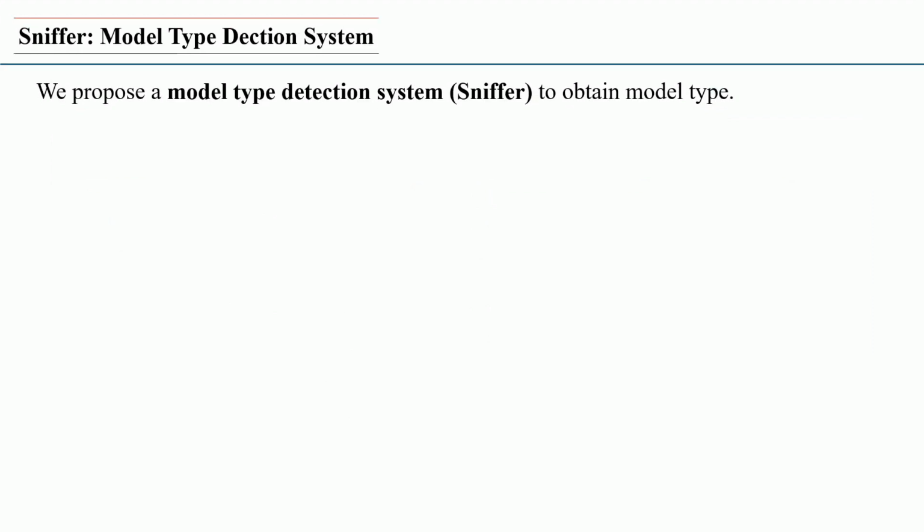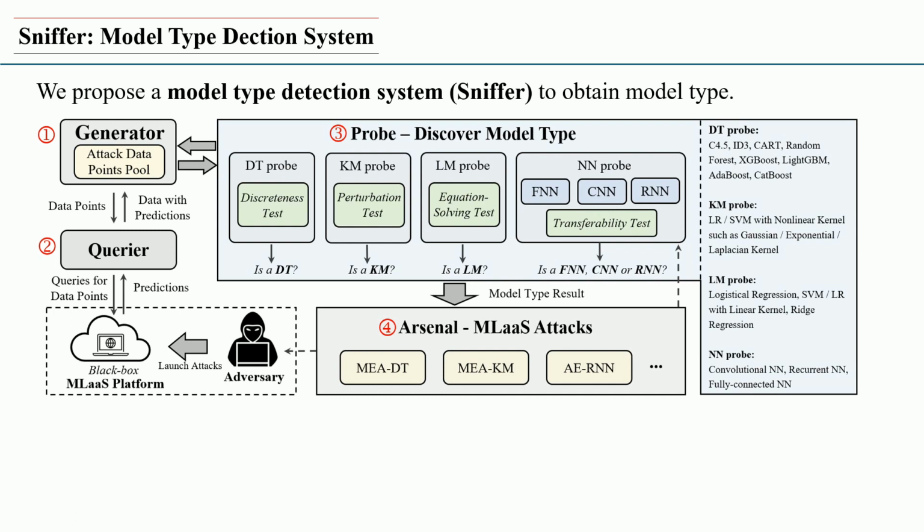So we propose a model type detection system called Sniffer to obtain model type with many fewer query budgets. The workflow of Sniffer is: first, the generator synthesizes unlabeled attack samples according to the needs of probes.